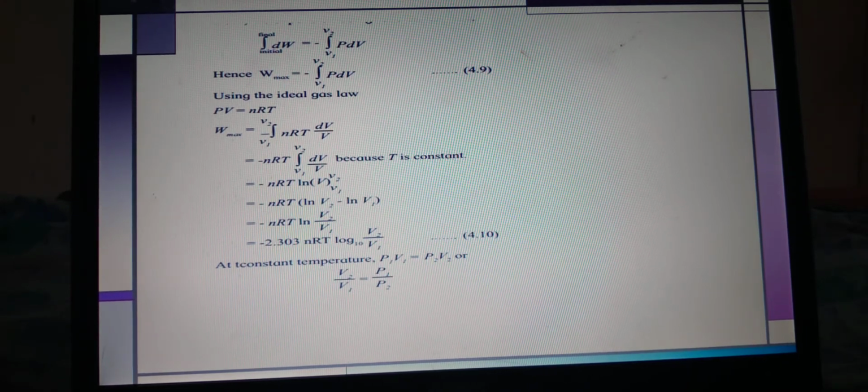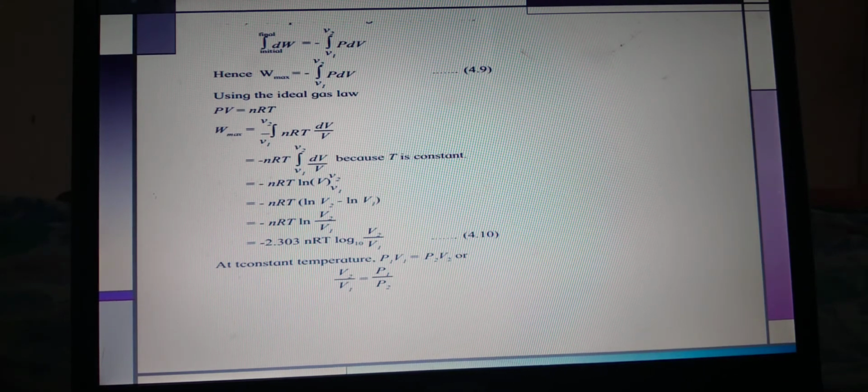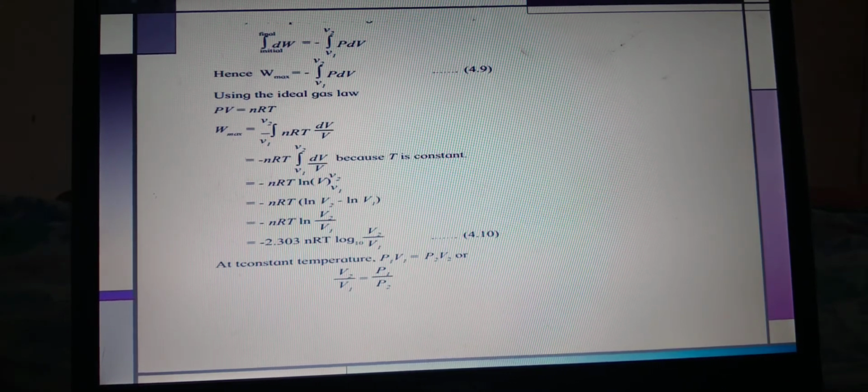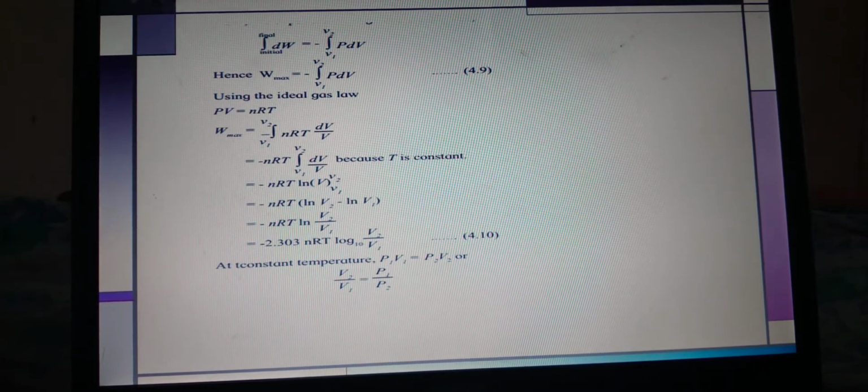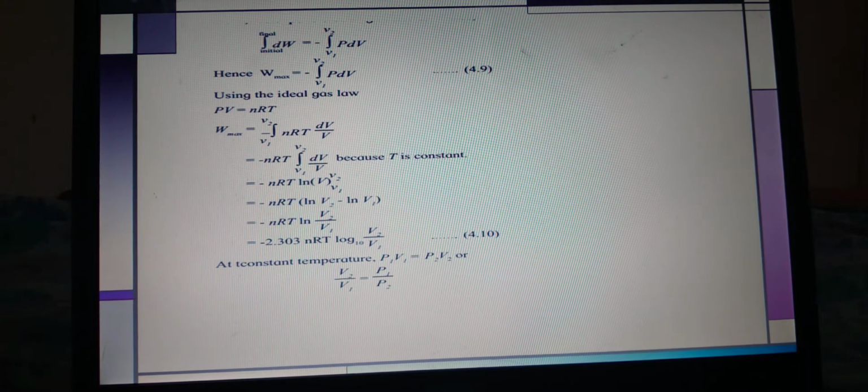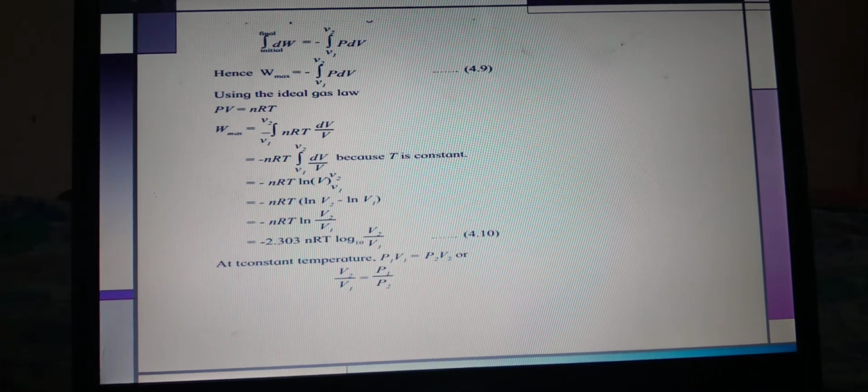Solve it now. Minus nRT log V2 upon V1, according to that formula we have to put the symbol log base 10, so we write there minus 2.303. The next step is equal to minus 2.303 nRT log base 10 V2 upon V1.